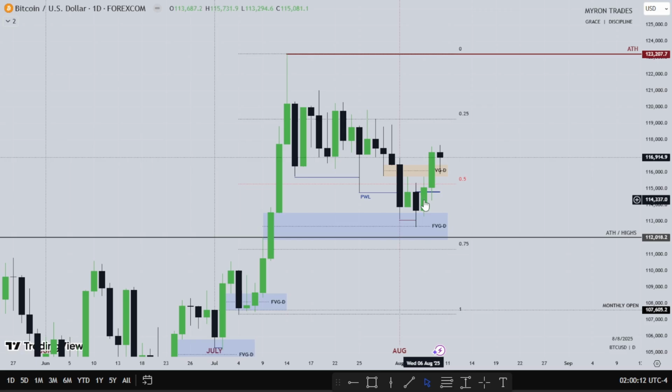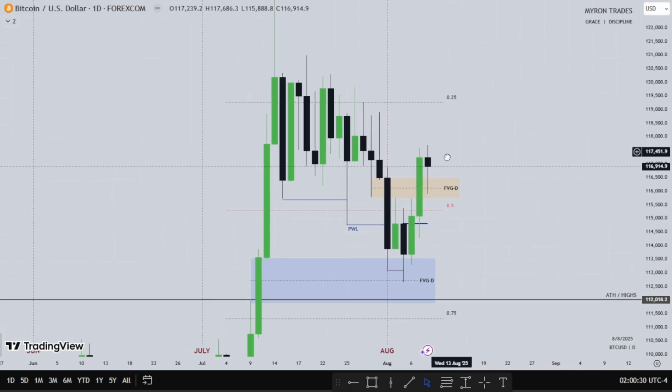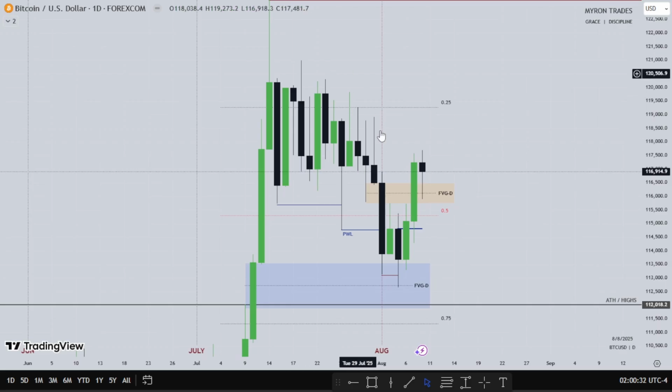Then we see Wednesday trade higher, and Thursday violating this fair value gap in the daily time frame. So as you can see what Friday did, Friday we retraced lower into that fair value gap. Then look at the reaction of it. Boom. So for the new week I want to see all these highs get taken out,